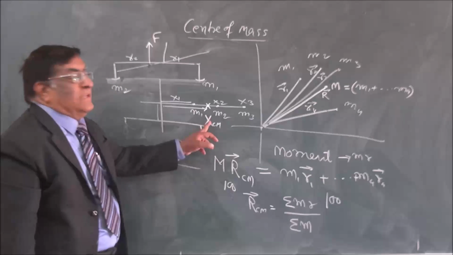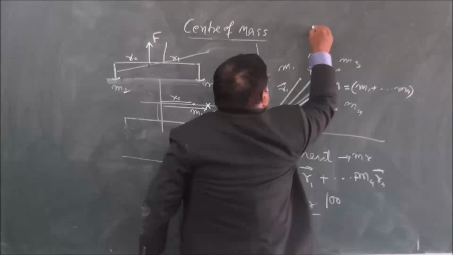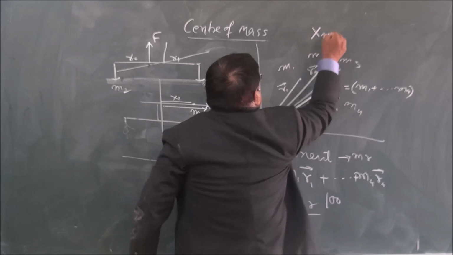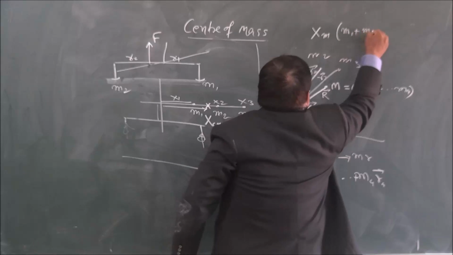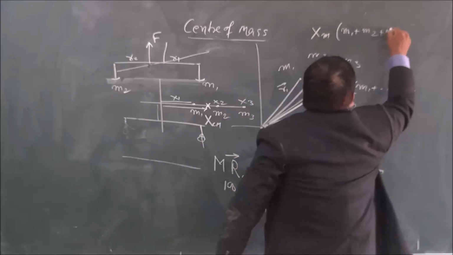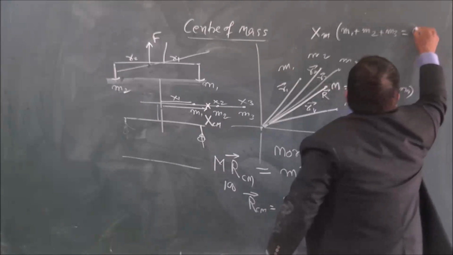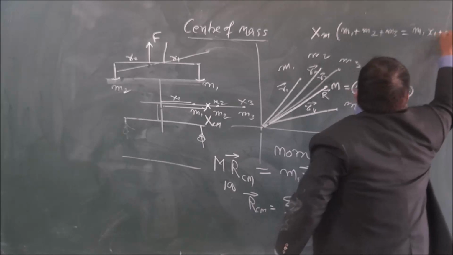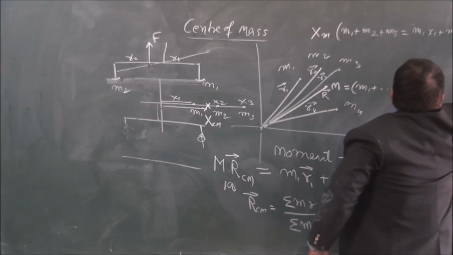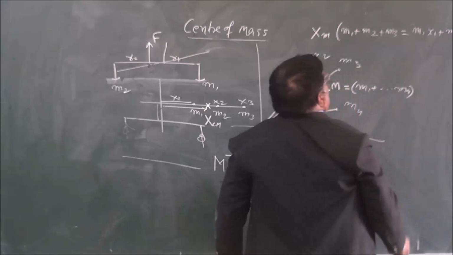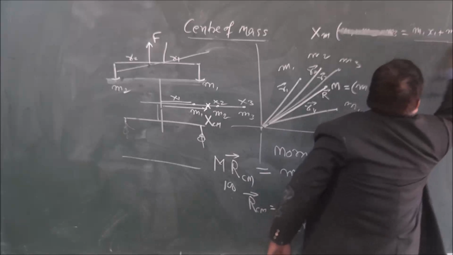Then what will be the relation? The center of mass multiplied by total mass is equal to the total moment. So how much will be the center of mass? Transfer it here.